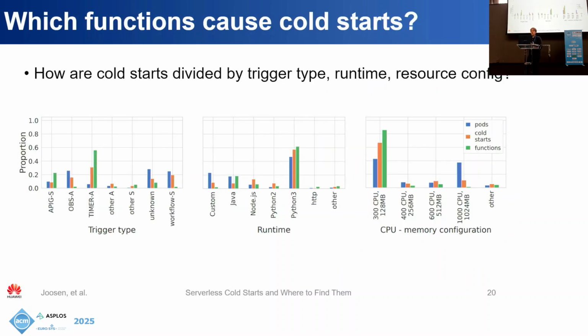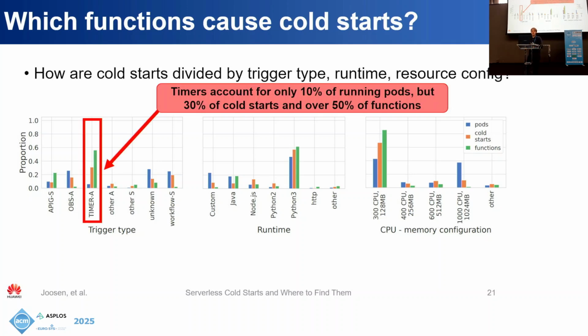So another interesting finding that we've had is that very different functions are responsible for the number of cold starts, number of running pods, and number of functions. So naively, you could assume that the more popular functions require frequent auto-scaling decisions and so cause most of the cold starts. But actually, we've found that this may not always be the case. So for example, timer-based functions make up less than 10% of running pods, but about 30% of cold starts, and they make up over half of all the functions in our platform.